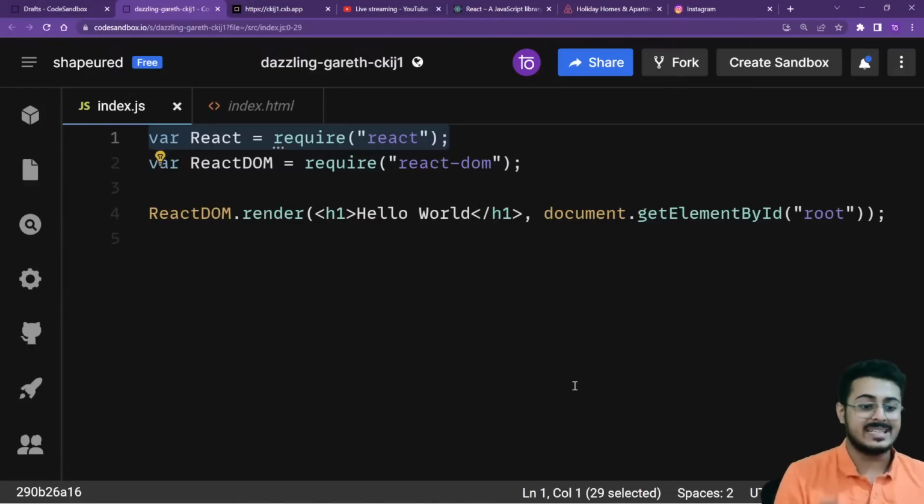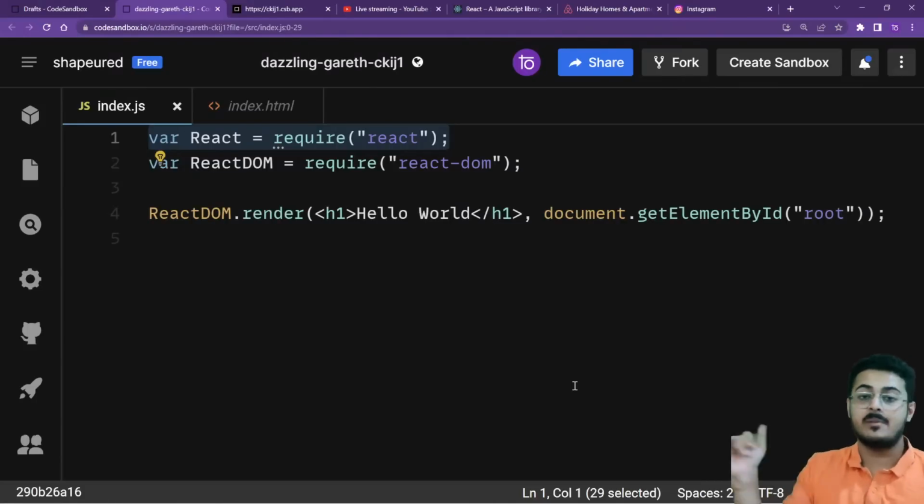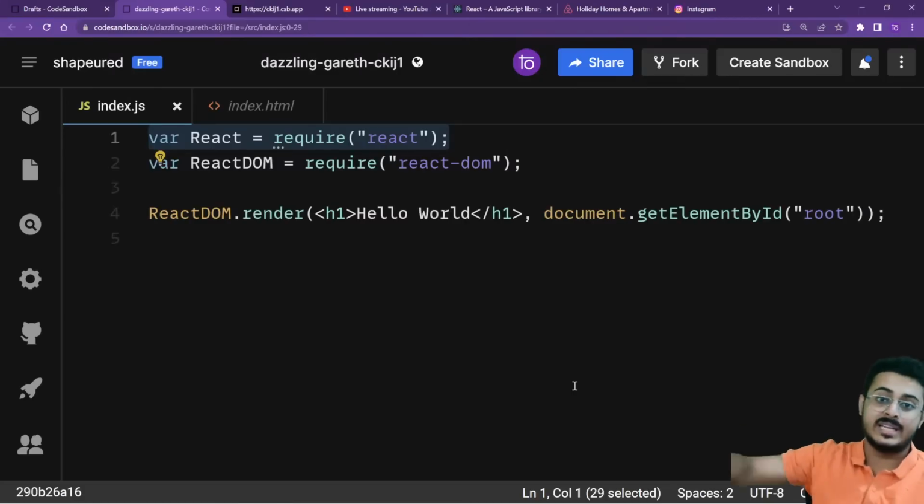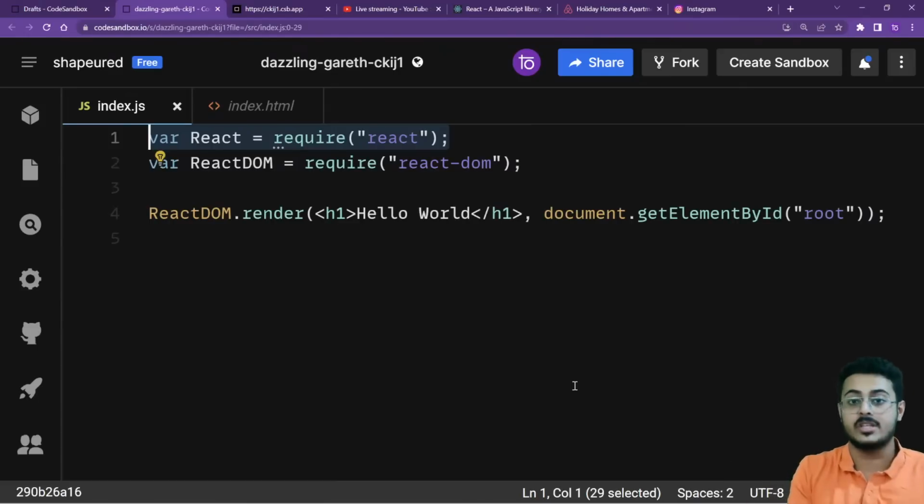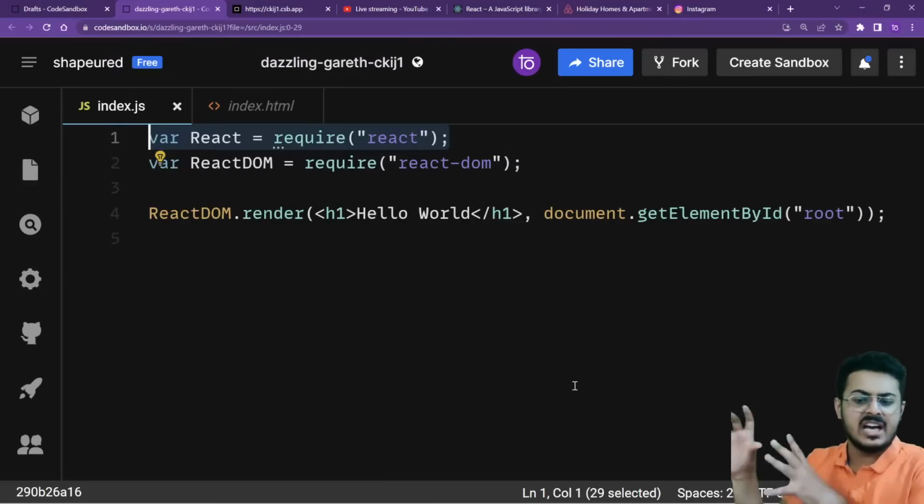What Babel does is it takes this JSX code, the new ES6 JSX code, and compiles it down to very vanilla JavaScript that can be read by any browser out there. Even the browser that your grandmom is using will be able to read this JavaScript code. That is the use of this React module. One of the things it contains is the Babel compiler that compiles this very high level JSX code down to simple vanilla JavaScript code.